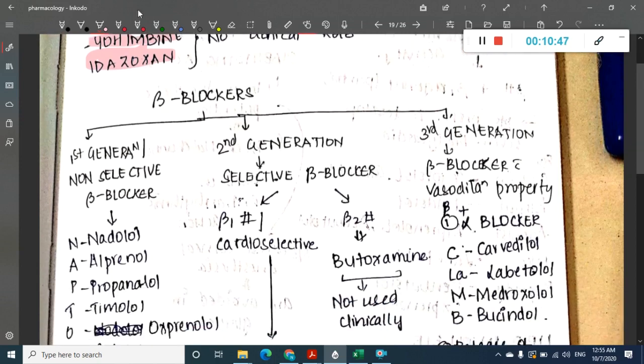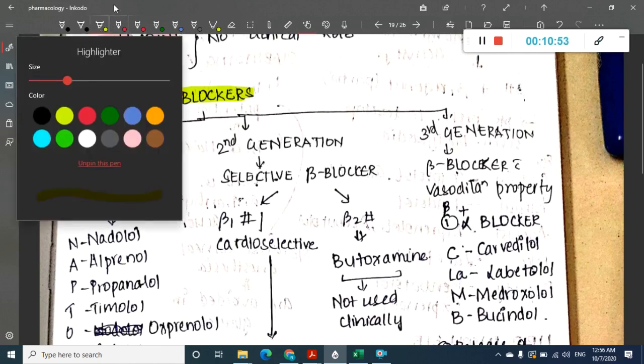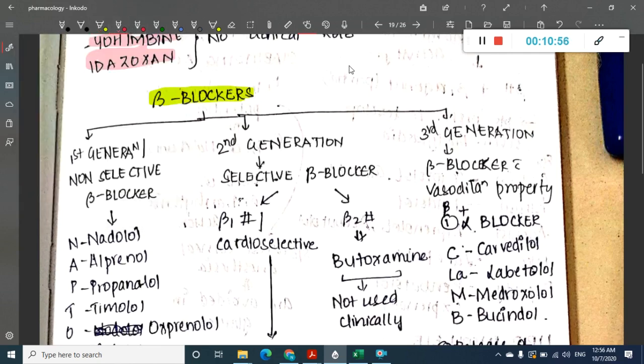Now coming to the beta blockers. The beta receptor has three types: beta 1, beta 2, and beta 3.